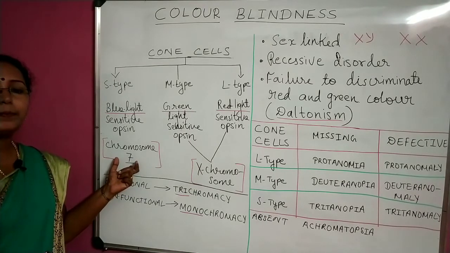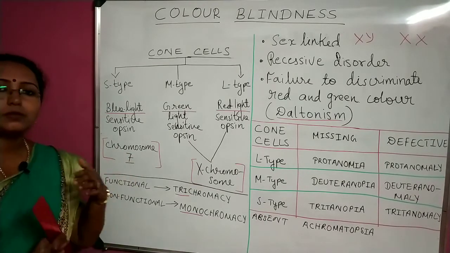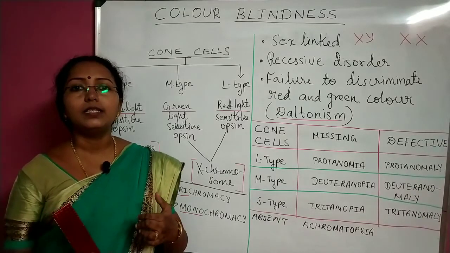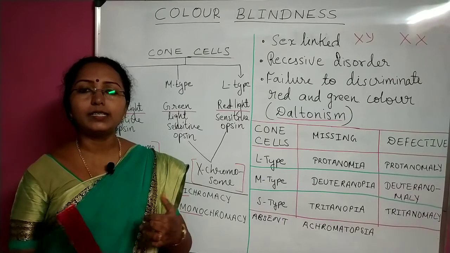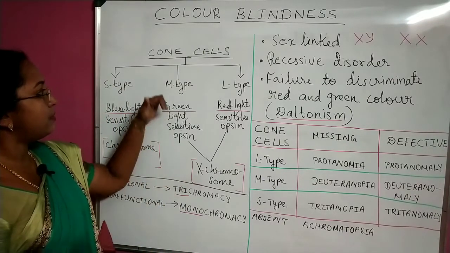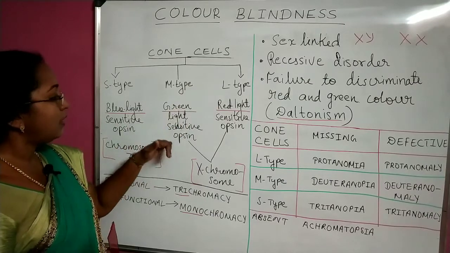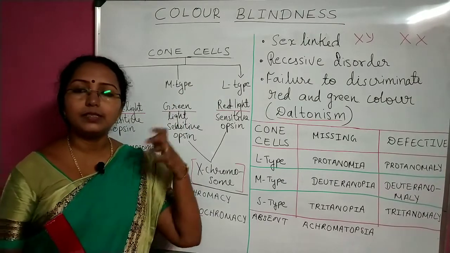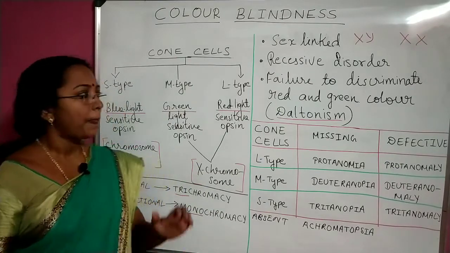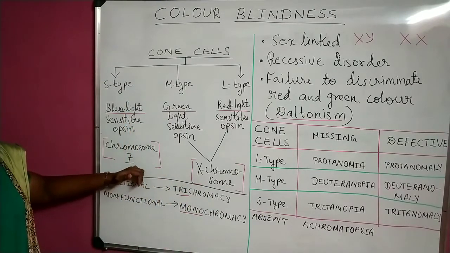And so what will happen? Since this is not a sex chromosome, both males and females have equal chance of getting the disease. In this case, if it is M or L type, males have a chance of getting the disease more than that of the females. I hope till here it is clear to you.